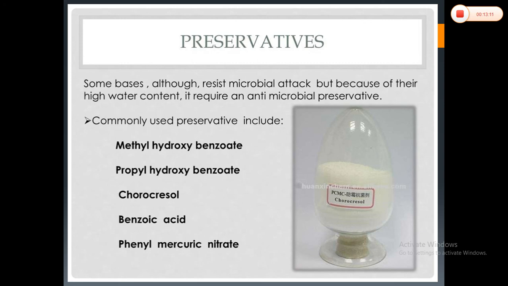Obviously, depending upon that you have to select an effective preservative to control the microorganism number. Suppose you are going to formulate a baby product, it should not have more than 500 microorganisms per gram or per milliliter. If you are formulating any product for the eyes, like an ophthalmic preparation or ophthalmic gel, again the same, it should not be more than 500 microorganisms per gram. These are the specifications they have given.